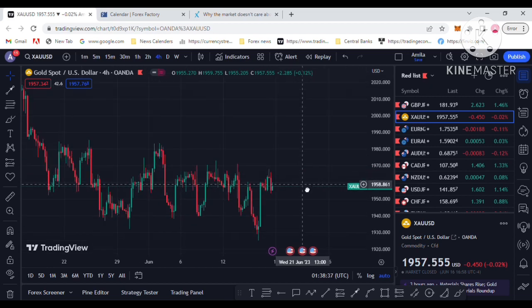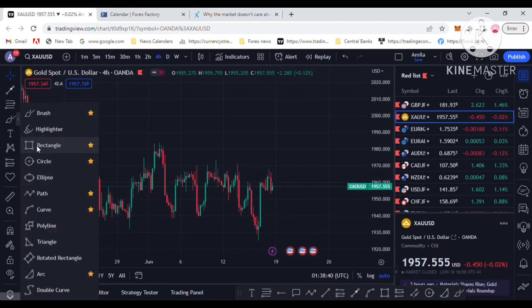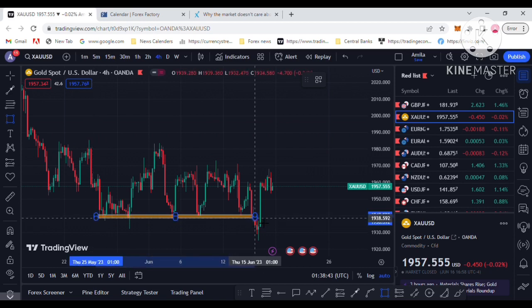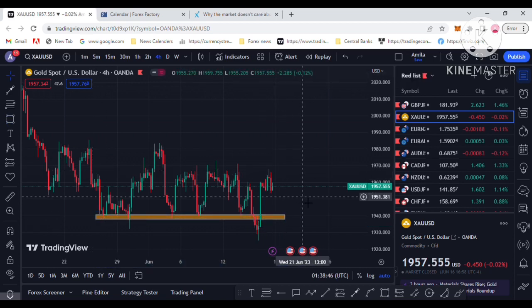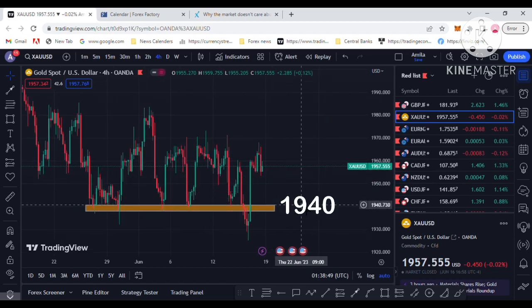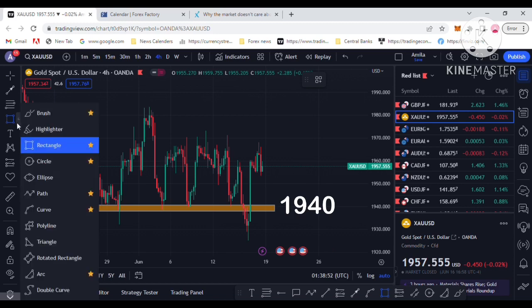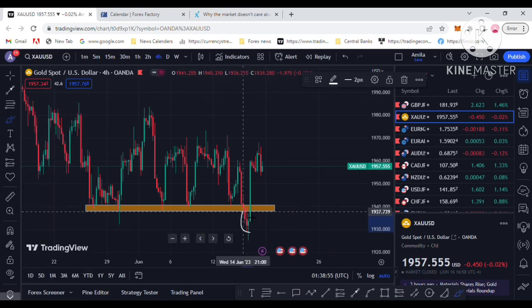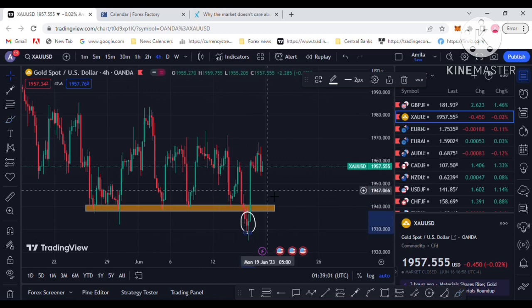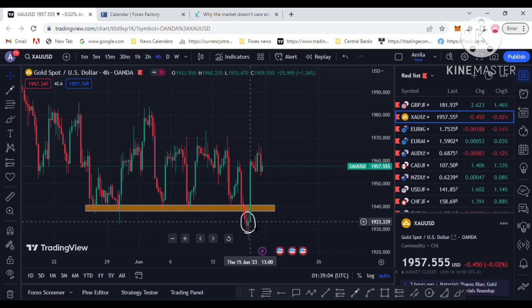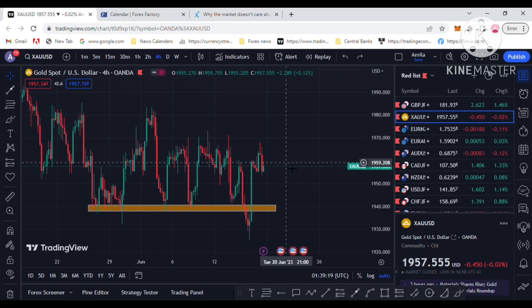So let's see the technical analysis for your next week gold trading. You can see on the 4-hour chart that the 1940 level is an area with more liquidity. Last week price collected that liquidity. You can see the price dropped to the downside and collected the downside liquidity in the 1940 area; price tested that area several times. You can see the white color line I have marked, where price collected the downside liquidity area. So many gold traders sold in this area and lost the trade.